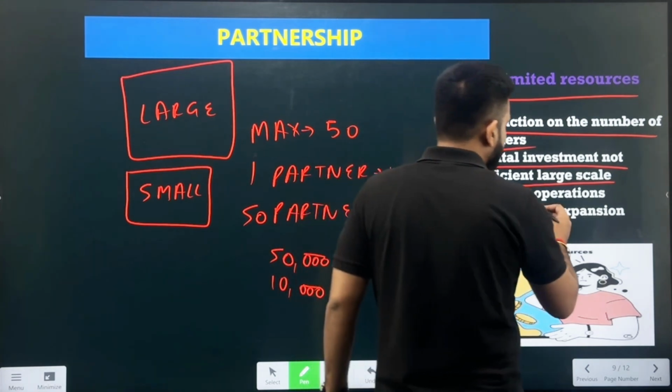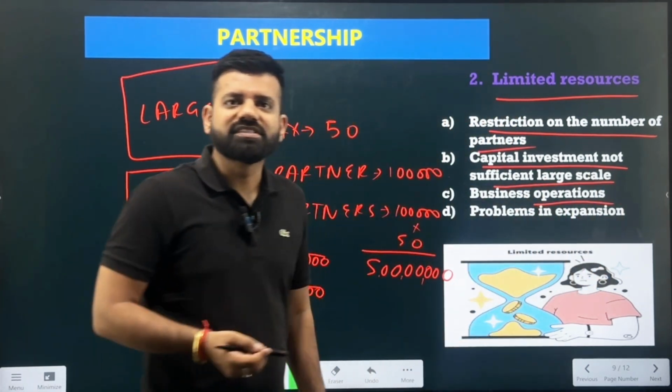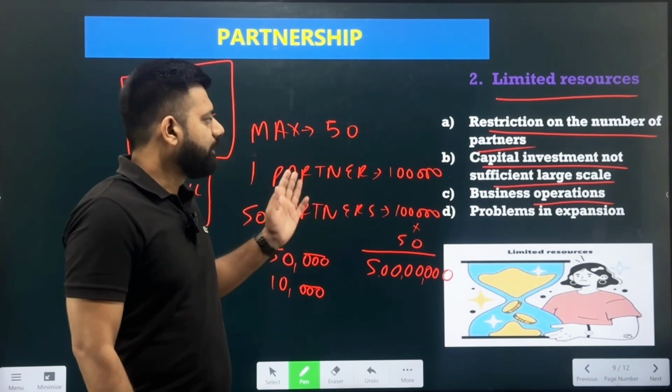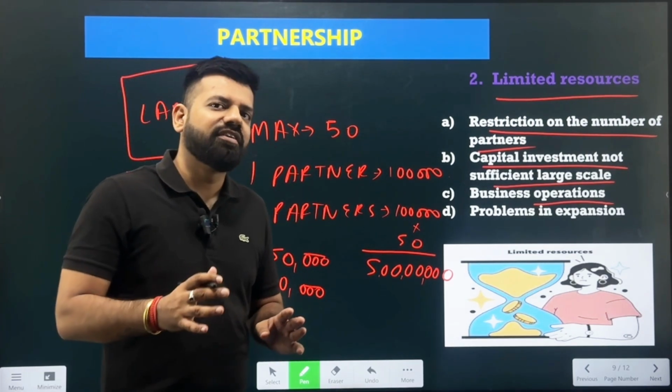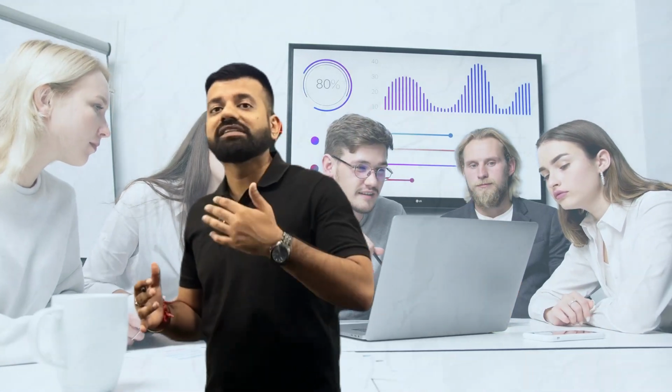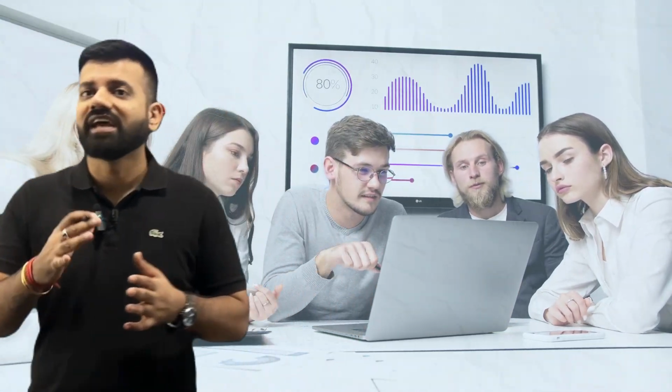Next, the business operations are also limited. Why are business operations limited? Because the business is only operating till the activity which the partners can handle. That is, the different partners have different managerial skills, and they can contribute to the partnership according to the skills and expertise which they have in the business. But if we talk about the joint stock company, where the business has a sufficient amount of resources, they can also hire professionals in their business. But over here, the partners look after all the activities by themselves, so there is a lack of business operations where they can expand to a certain limit.